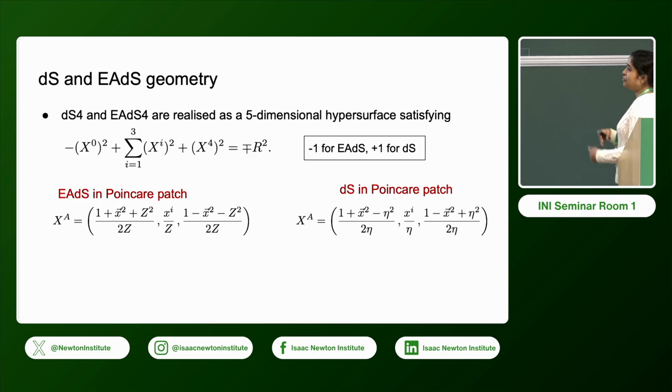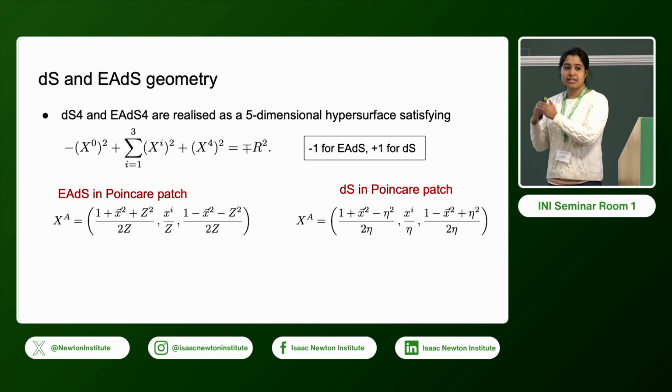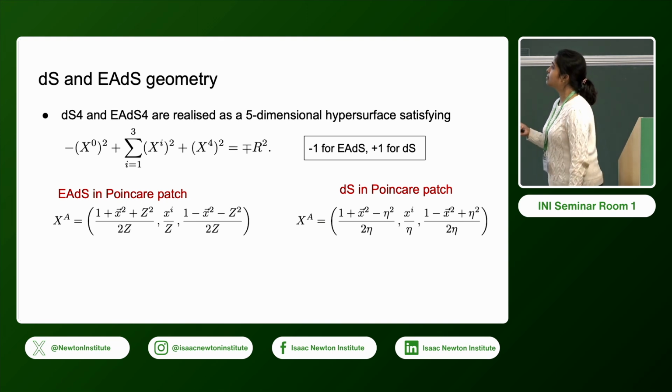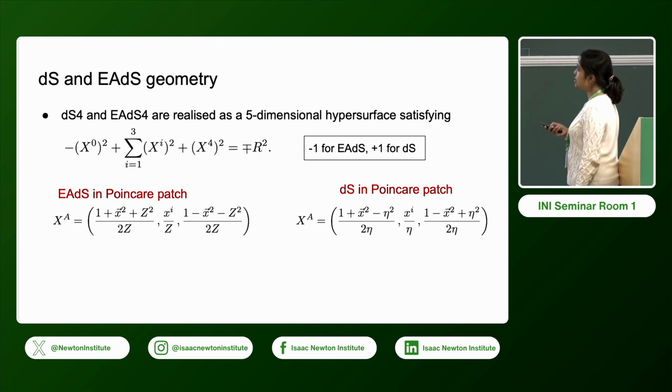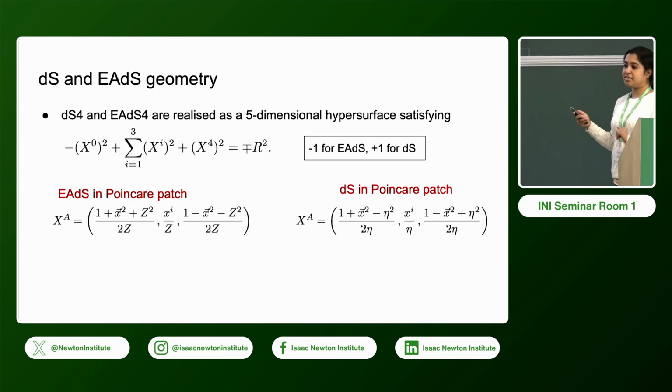Now with this relation, we can go to a specific patch and we parameterize the Euclidean AdS or de Sitter, and here we are specifying two Poincare patches. So this is the coordinate for Euclidean AdS, and this one is for de Sitter. Here capital Z is the bulk direction, and here eta is like the time direction in de Sitter.